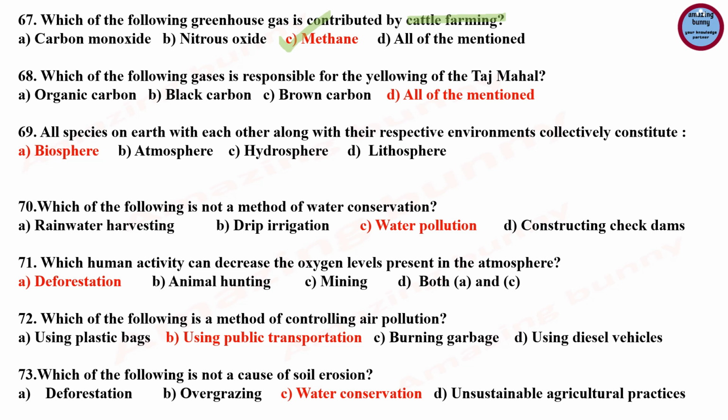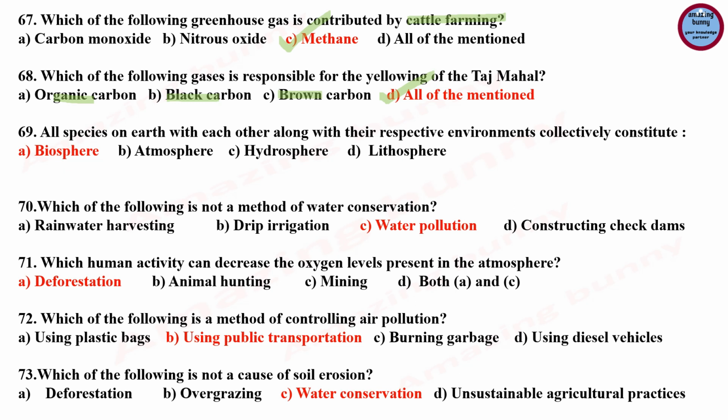Question number 68. Which of the following gases is responsible for yellowing of the Taj Mahal? And the answer is organic carbon, black carbon, brown carbon, that is all of the above are responsible for yellowing of the Taj Mahal, because organic carbon, black carbon, brown carbon, which are generated due to biomass combustion, are light absorbing particles and responsible for yellowing of the Taj Mahal.